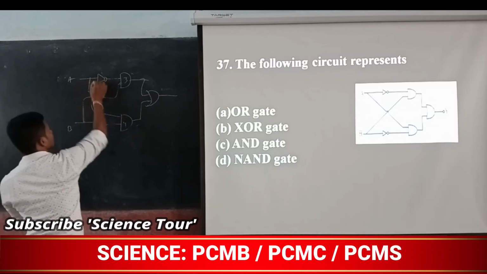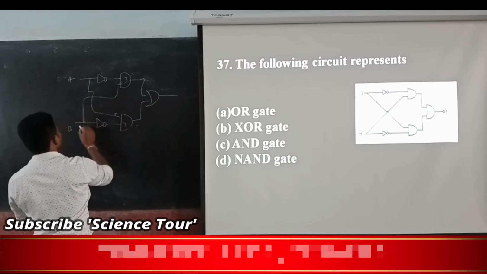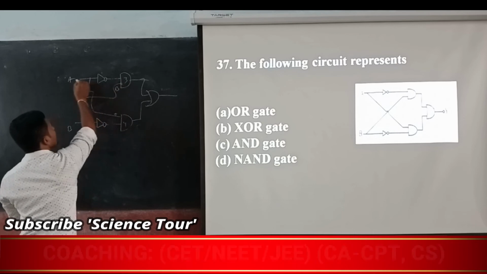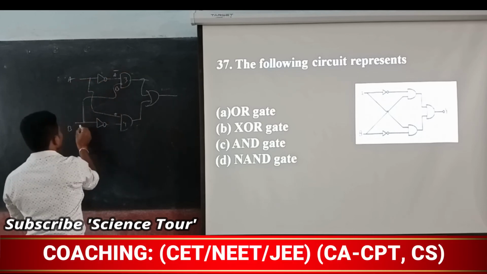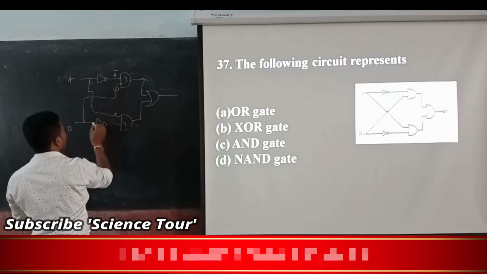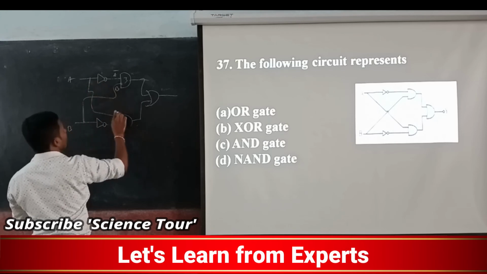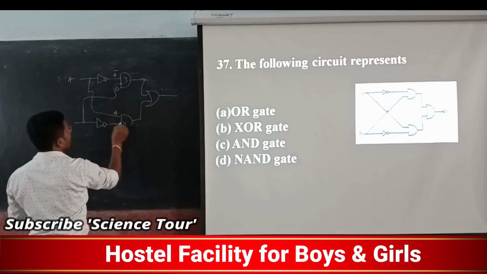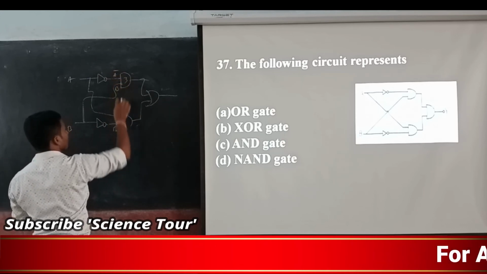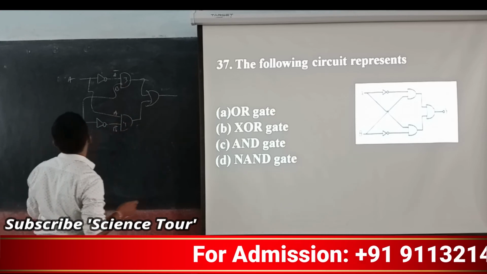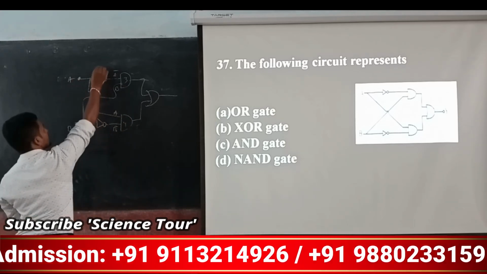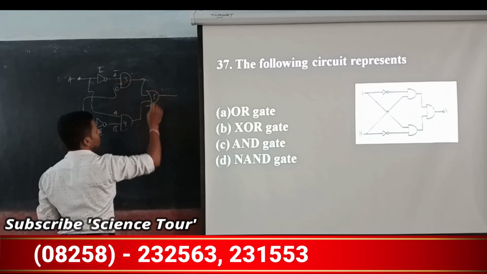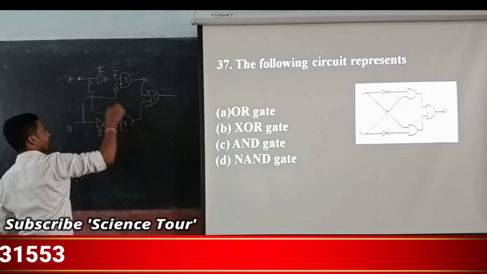Now this A comes here and here it becomes A. This B goes here and here it becomes B. But here it is A bar. This B goes and here it is A bar. This A comes, here it is B bar. So I understood that A bar B comes, A B bar comes. This is the first one, this is the second one, this is the third one, this is the fourth one, this is the fifth one. This is the OR gate, AND gate, and NOT gate, NOT gate.